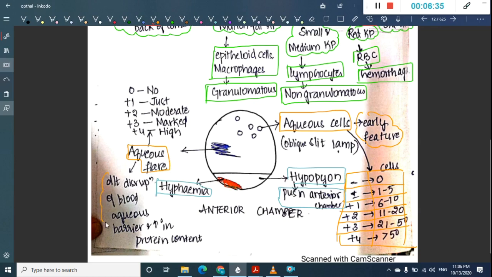This aqueous flare is due to the disruption of the blood-aqueous barrier and increase in protein content. This has 4 gradings. Grade 0 means no aqueous flare. Plus 1 aqueous flare is just present, plus 2 is moderate, plus 3 is marked, and plus 4 is high.